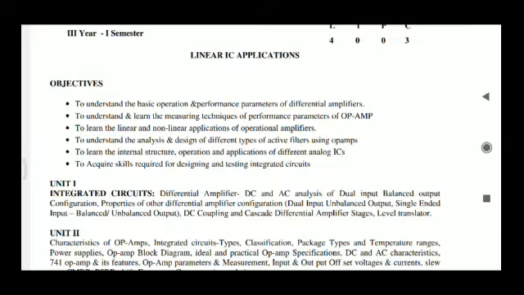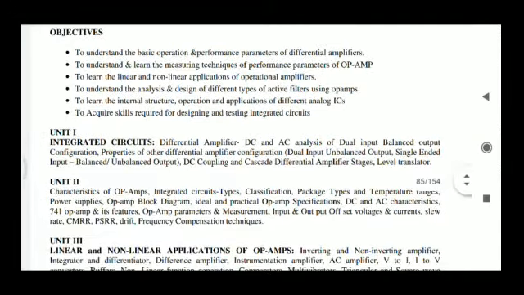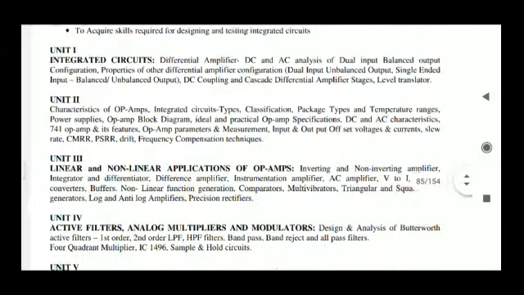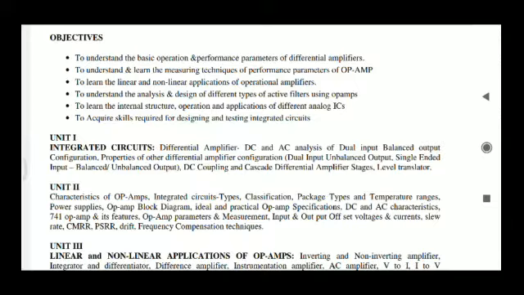Firstly, we are going to discuss about the operational amplifier and its internal structure, and the 555 timer, as well as PLL and voltage control oscillator, and some of the applications using this op amp, as well as some of the applications using this 555 timer, and also some of the applications using phase lock loop, that is 565, and also VCO, voltage controlled oscillator. So this course is divided into 5 units.